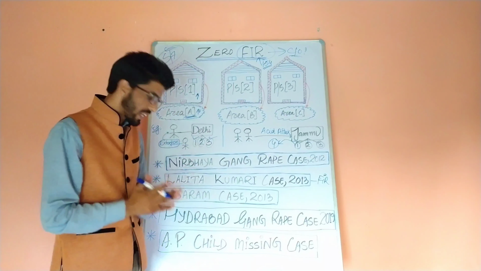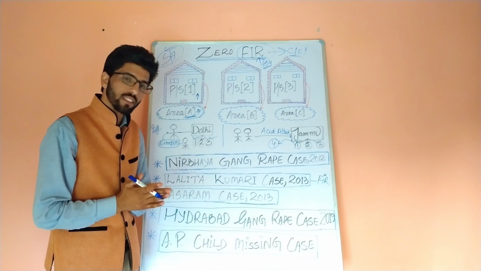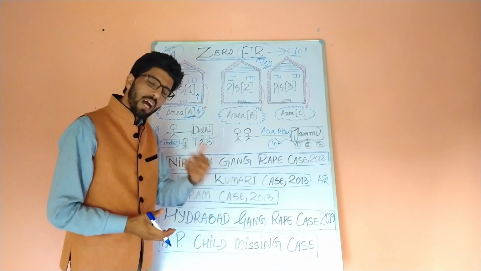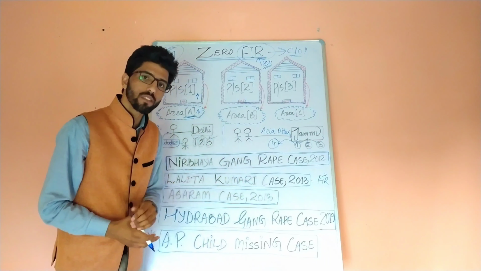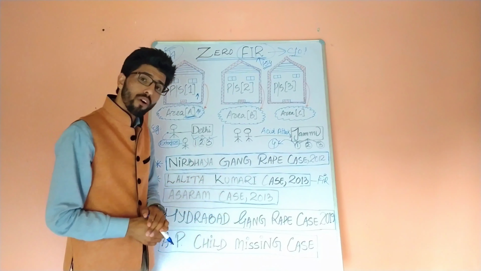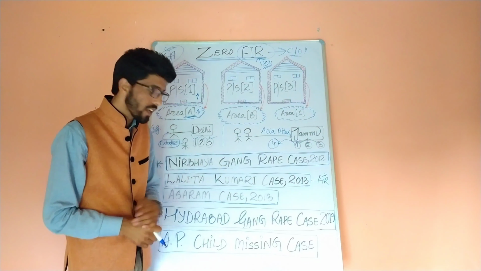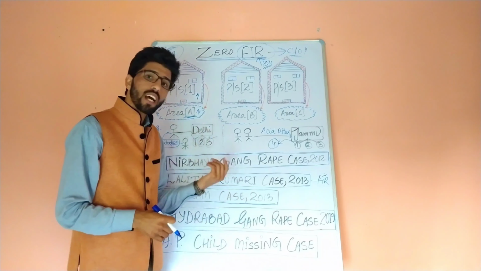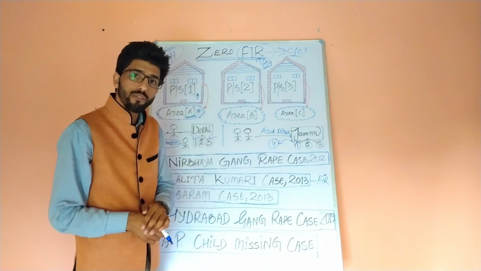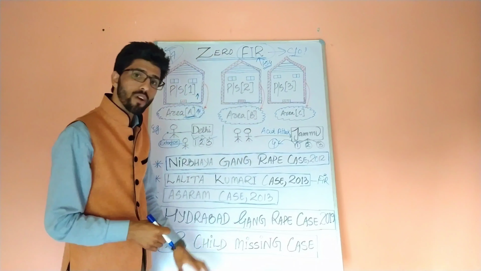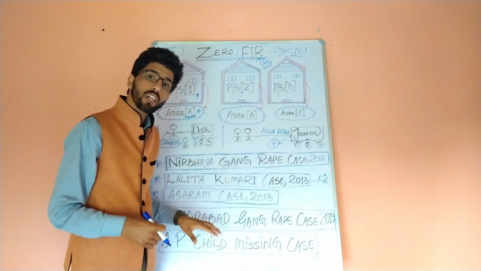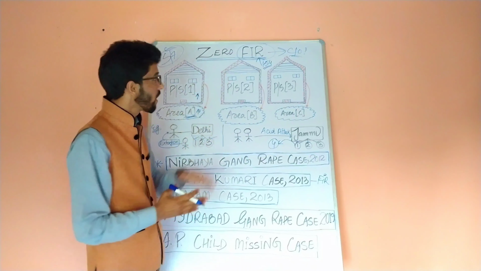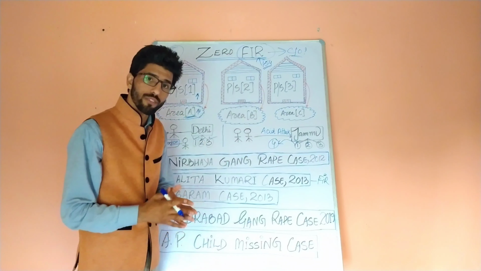Now one more beautiful case, that is the Andhra Pradesh child missing case. What was held in this? What were the facts of the case? A child was missing. वो child जो होता है वो hostel से miss होता है. क्या हो जाता है उसके बाद? उसका father जो होता है वो अपने नजदीकी police station में जाता है missing report करवाने के लिए. और जो ही वो police station जाता है, since that police station doesn't have jurisdiction, but they invoke the concept of zero FIR. Afterwards, within 24 hours, बच्चा जो है trace out हो जाता है, बच्चा वापस मिल जाता है. This is a sort of beautification of this concept of zero FIR.